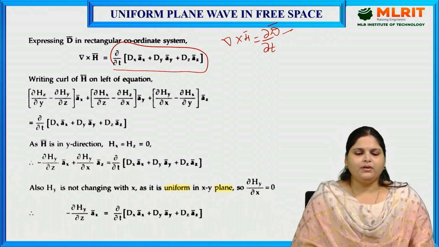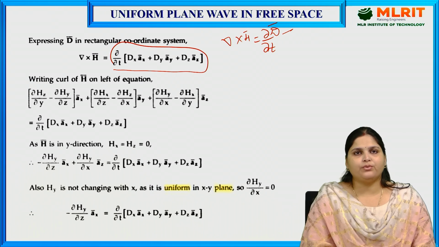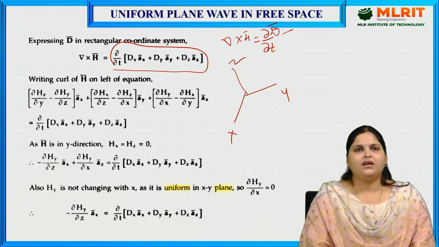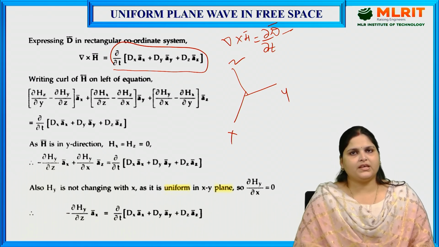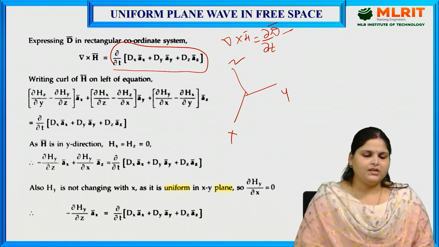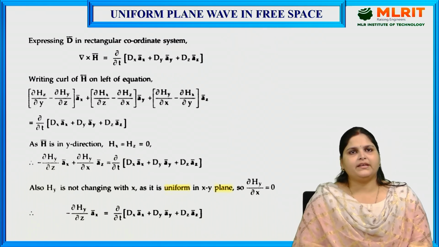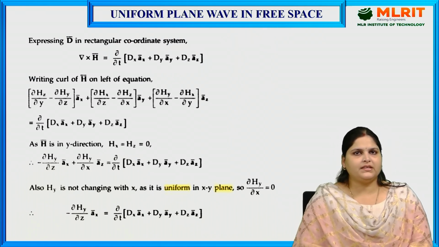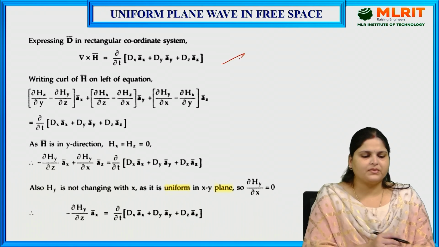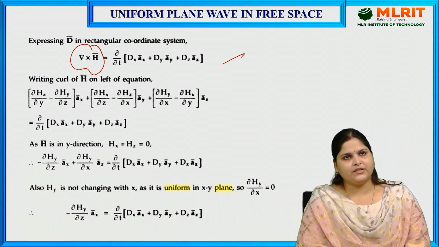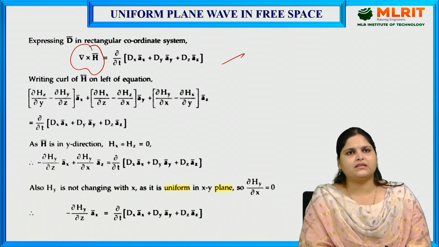As you remember, in this Cartesian coordinate system we have 3 axes, x, y and z, and they are perpendicular to each other. So, this equation can be written as dou by dou t of Dx ax plus Dy ay plus Dz az. Now, on this side we also need to take the curl of H. Again, H also we are going to consider in the x, y and z coordinate system.